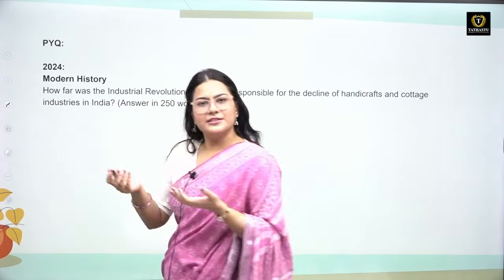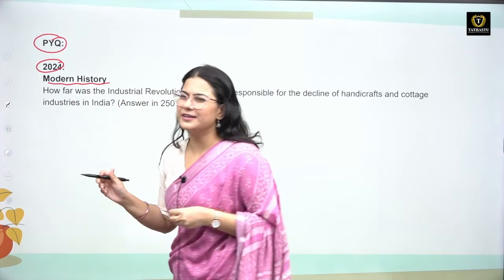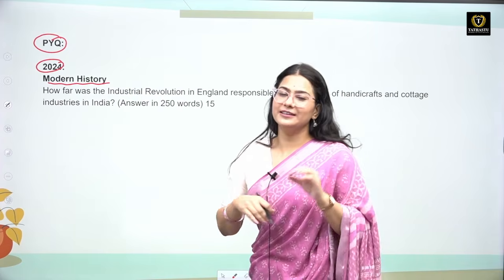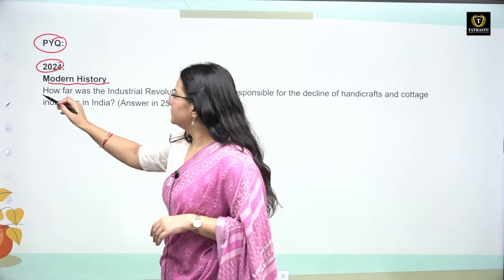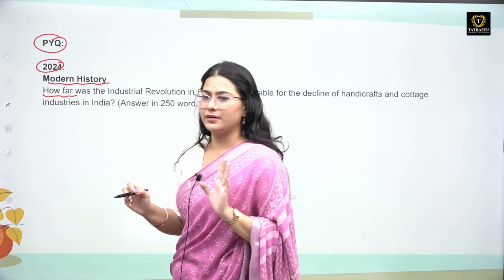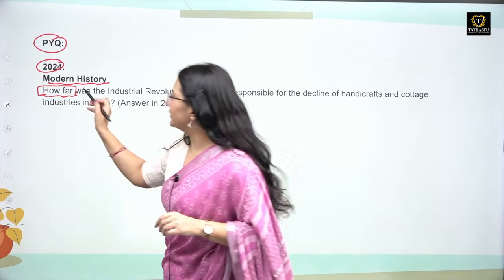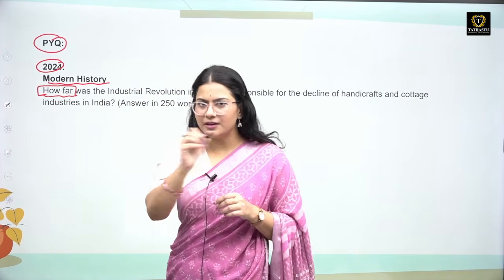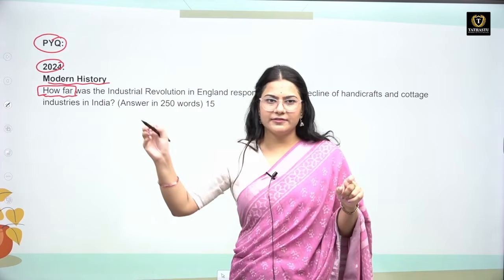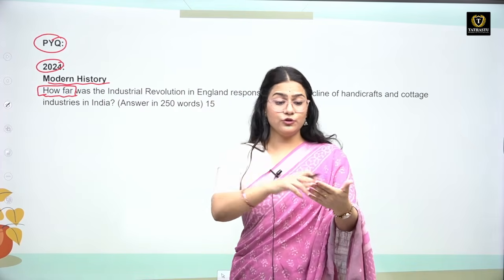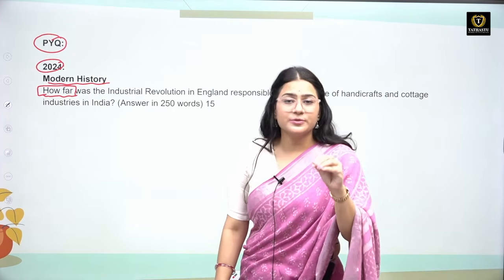Next question is again a PYQ of 2024 from modern. Very interesting question and a little bit tricky. So the question here is how far. First keyword here is how far. We are going to deal with this how far later, but in the examination you are going to underline and circle these keywords, so that when you identify keywords, you look at the question again and you will be able to link everything. But in examination there is too much pressure.